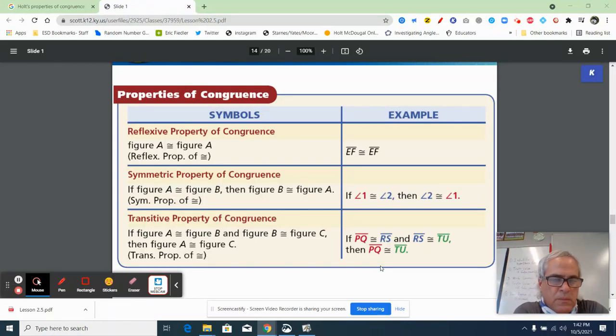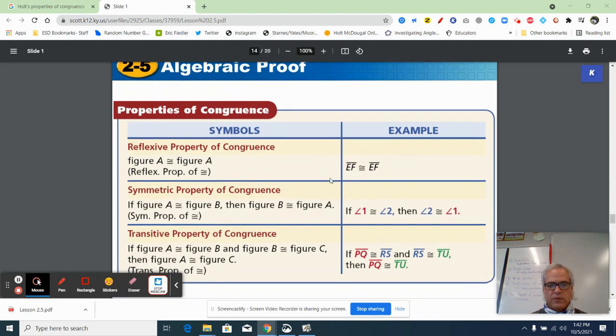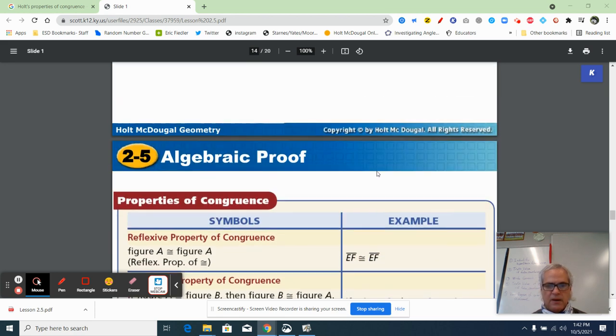Hi, everybody. So I want to follow up yesterday's algebraic properties with some geometric properties. And on this page, you see three properties of congruence. And if you compare them to the algebraic properties, actually, I think I can do that. Take a look at the reflexive property, for instance. It says figure A is congruent to figure A, or an example is segment EF is congruent to segment EF.